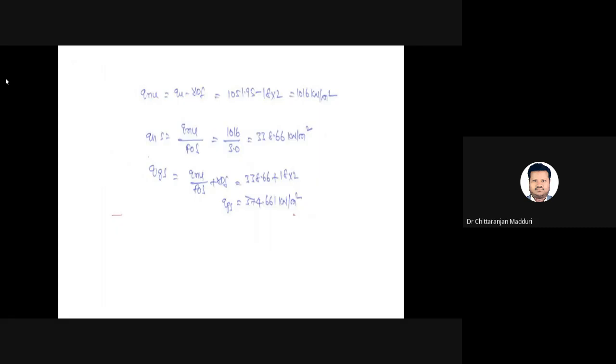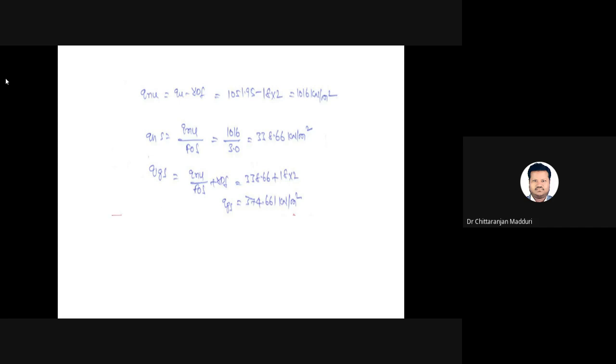Next, net ultimate bearing capacity equals ultimate bearing capacity minus gamma into Df. Gamma equals 18, depth of the foundation equals 2 meters. So we will get 1016 kilonewton per meter square. Next, net safe bearing capacity equals net ultimate bearing capacity divided by factor of safety. Factor of safety is given as 3.